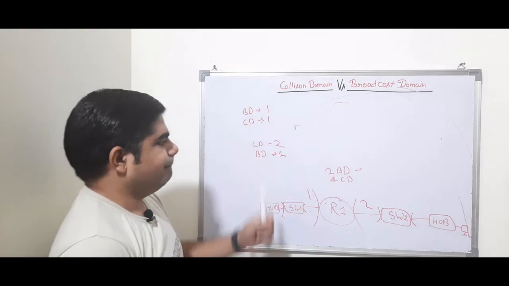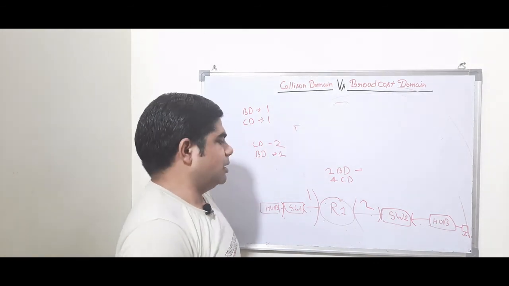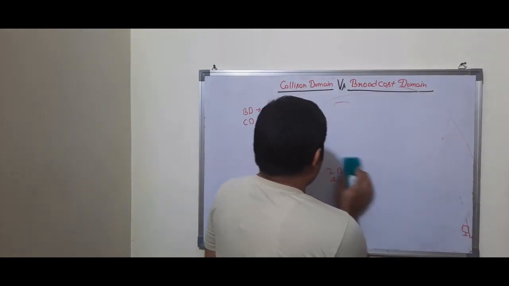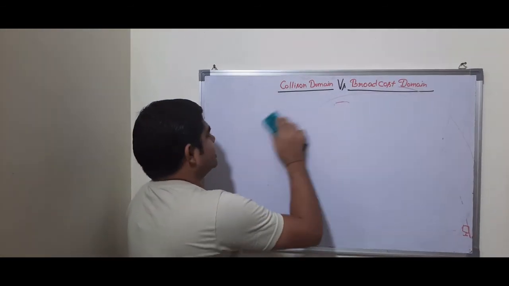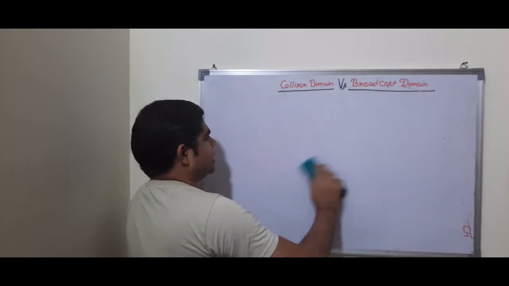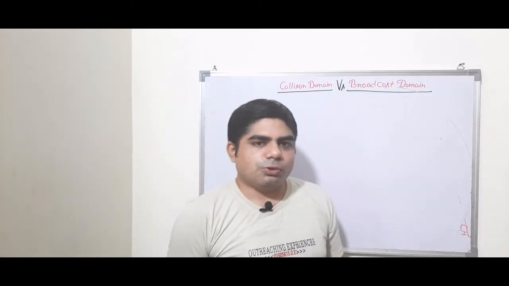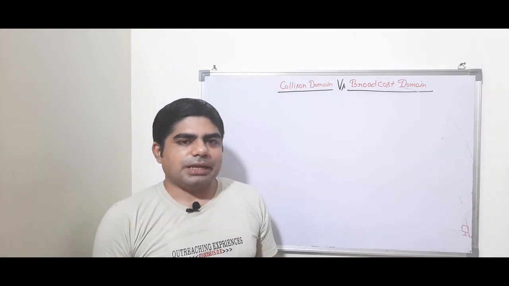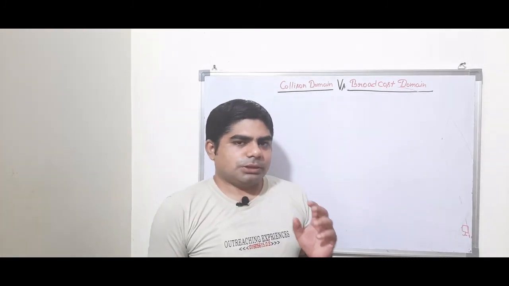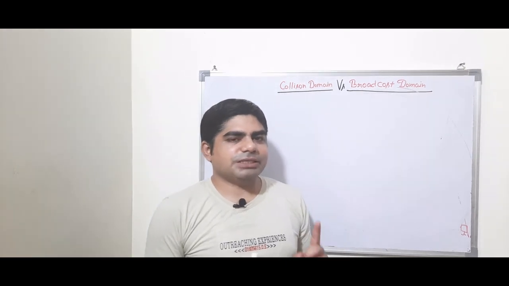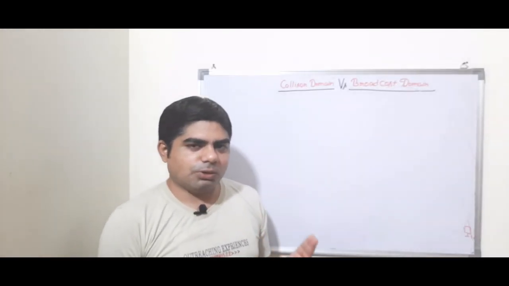So this way, by seeing how many ports are connected in the switch or router, you can differentiate the collision domain and broadcast domain in that network. To conclude, you must remember that a hub has a single broadcast domain and a single collision domain.